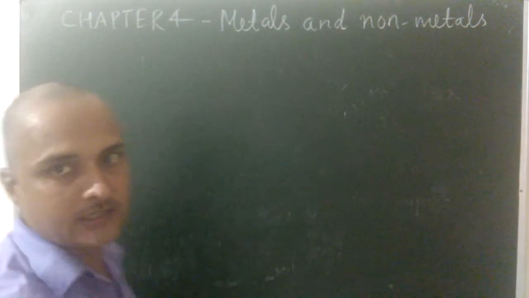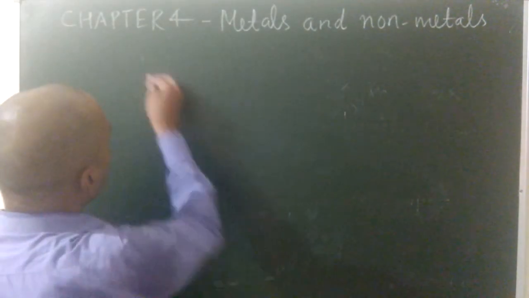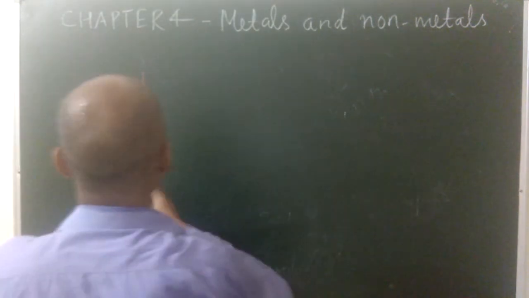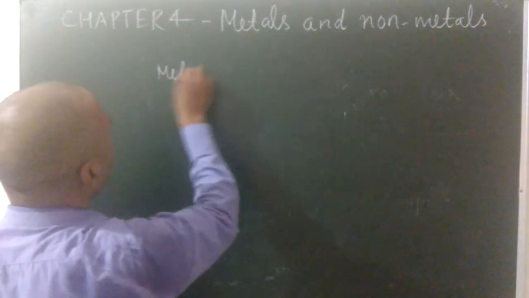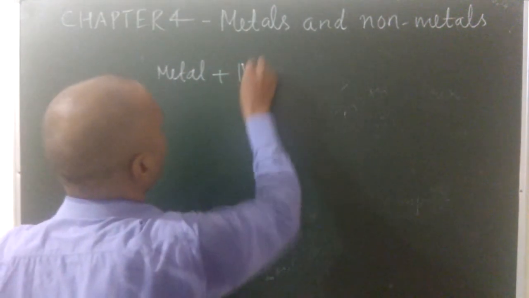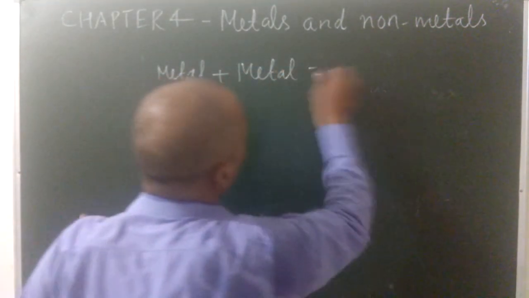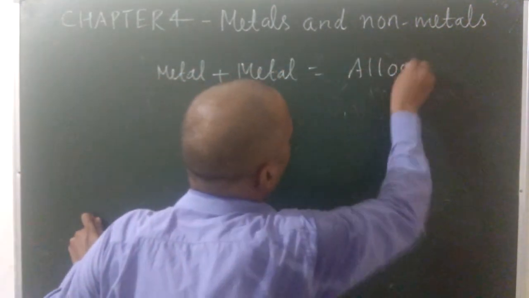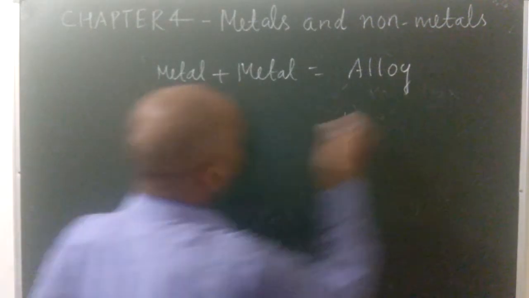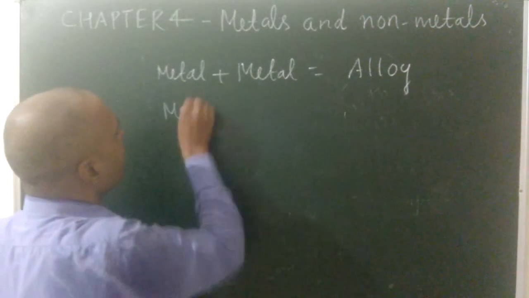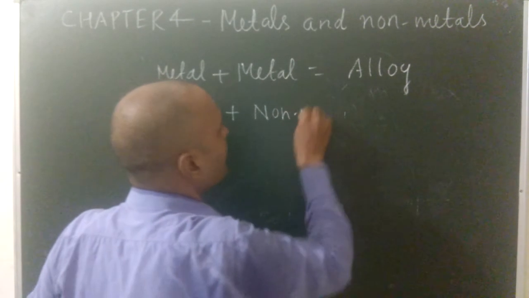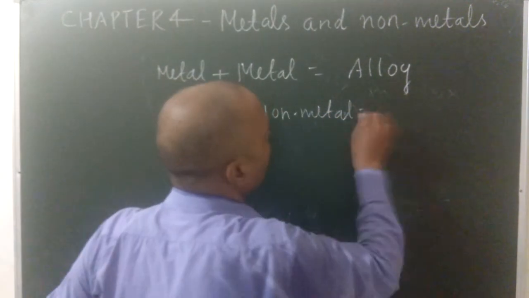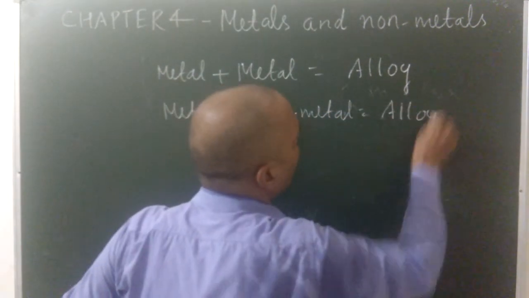Sometimes an alloy is formed from two metals: metal plus metal is equal to alloy. And the second type: metal plus non-metal is equal to alloy.